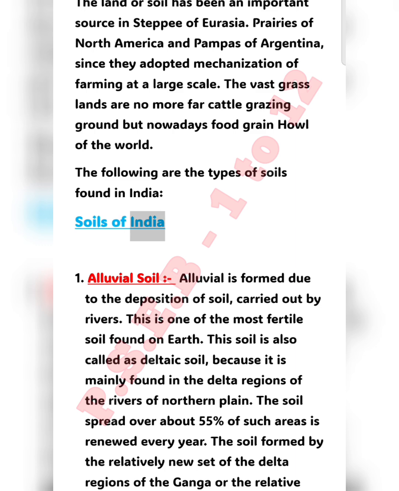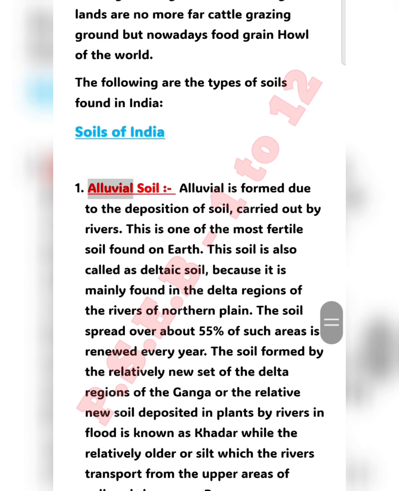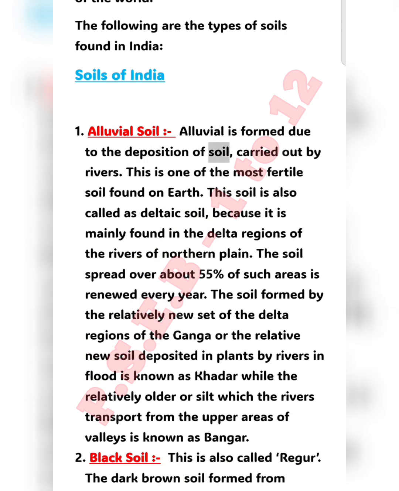Soils of India. Alluvial soil. Alluvial soil is formed due to the deposition of soil carried by rivers. This is one of the most fertile soils found on Earth. This soil is also called deltaic soil because it is mainly found in the delta regions of the rivers of the northern plain. The soil spread over about 55% of such areas is renewed every year.